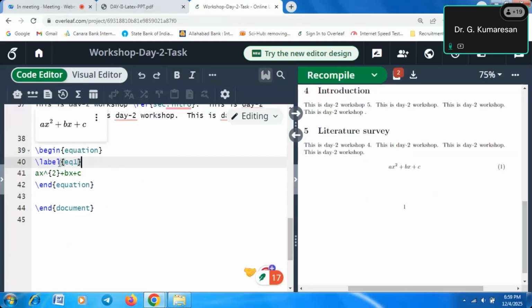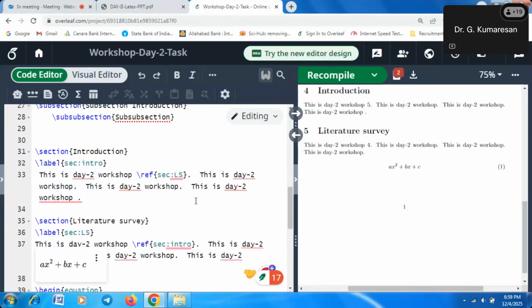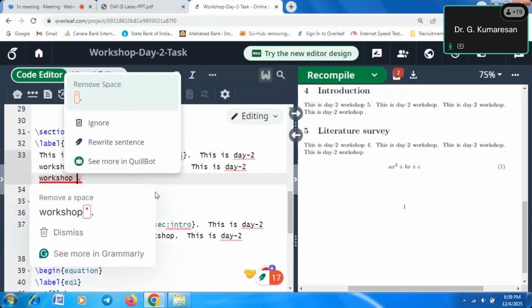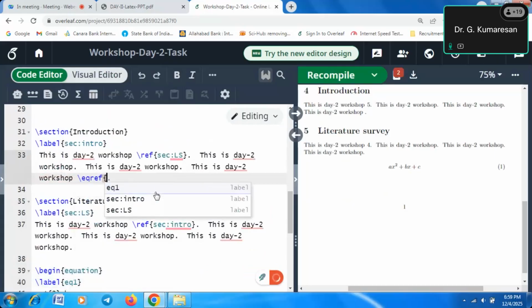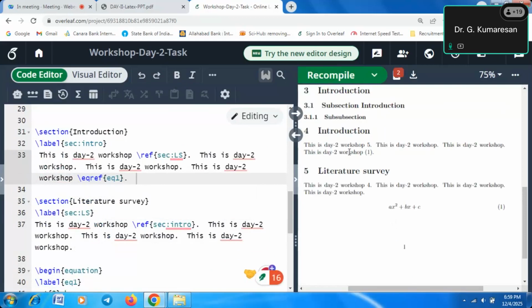After giving this label name, we have to cite it here. So \eqref, and automatically eq1 came, so you have to cite it. Now you recompile it, then you will get the proper citation. In the introduction section, in the last text, this is day 2 workshop, and within parentheses 1 is there, that is equation number 1.